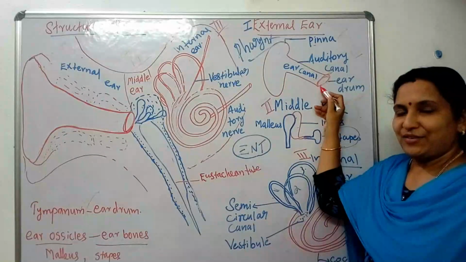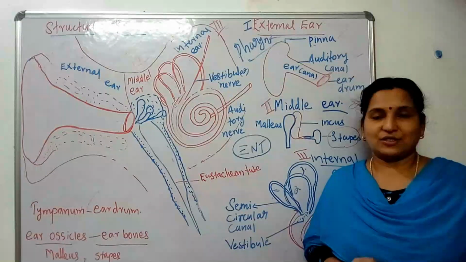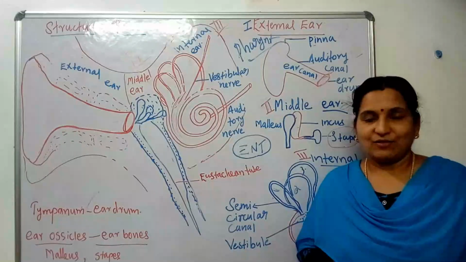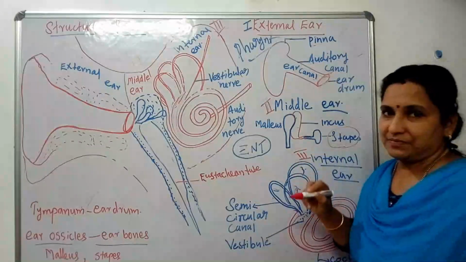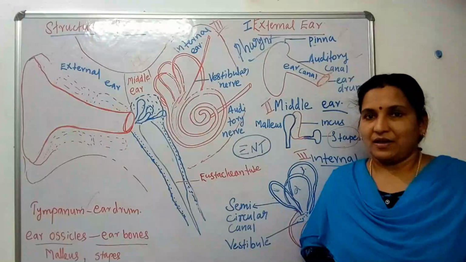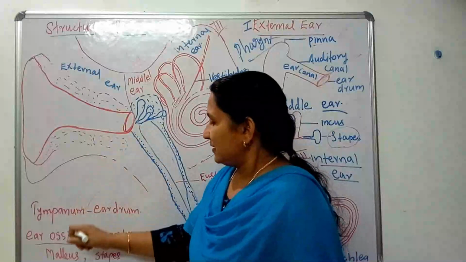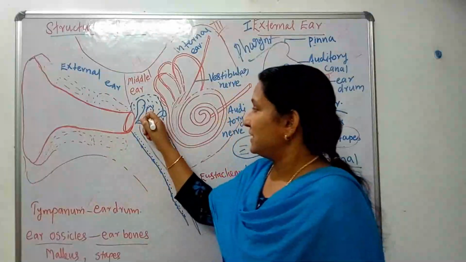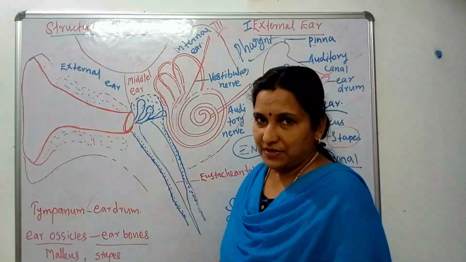We all have heard we should not use sharp instruments to remove the wax. Why? Because that spoils the eardrum. That ultimately causes hearing problems. Then in the middle ear, these are the bones which are present: malleus, incus and stapes.